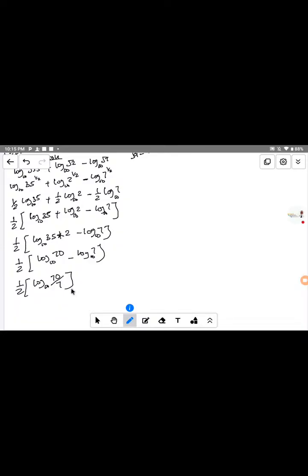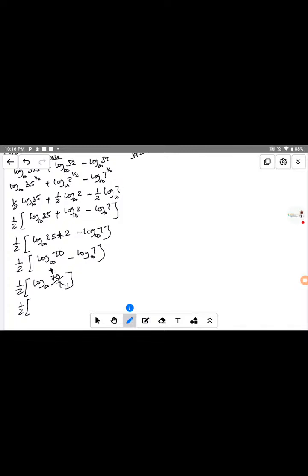Now if we do the simple mathematics here, 70 divided by 7 gives us 10. Are you following the class? So that means we have 1 over 2, open bracket, log of base 10 of 10. I said 7, sorry, that is 10.